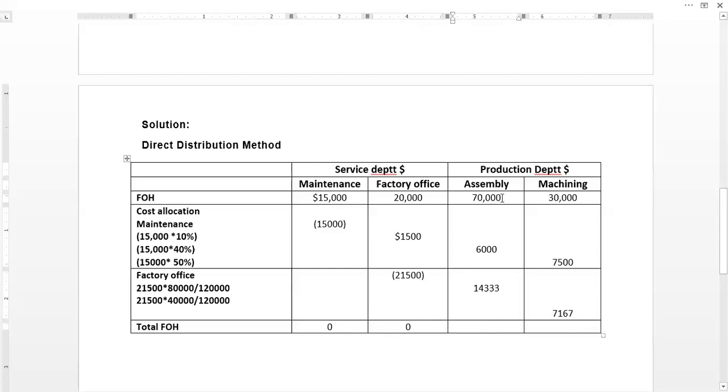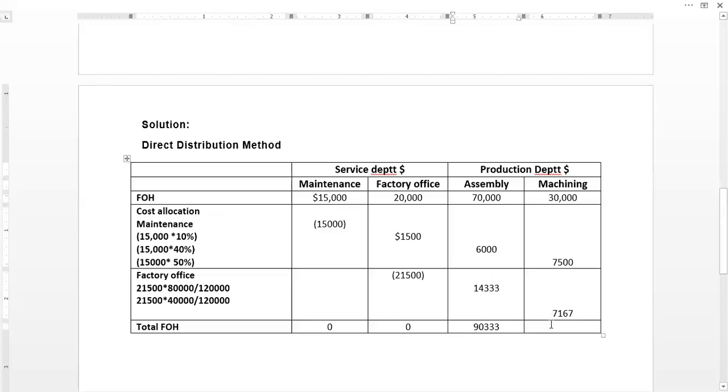70,000 is the actual. Is the FOH being applied or actual? Both can be there in assembly department. 6,000 is the cost allocated from maintenance department, and 14,333 is being allocated from factory office. So the total FOH for this department, including the service department cost, will be 70,000 plus 6,000 plus 14,333, and the resultant total figure is 90,333. That will be the total FOH in assembly department, not just 70,000, rather the FOH taken from the service department as well.